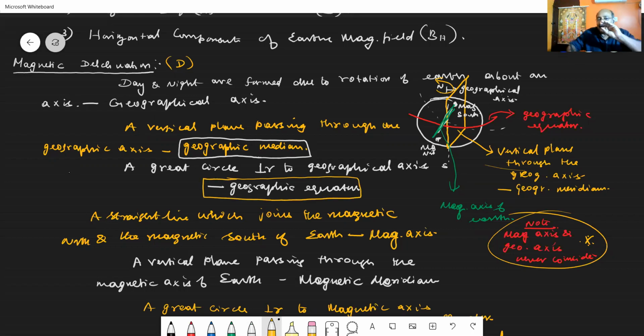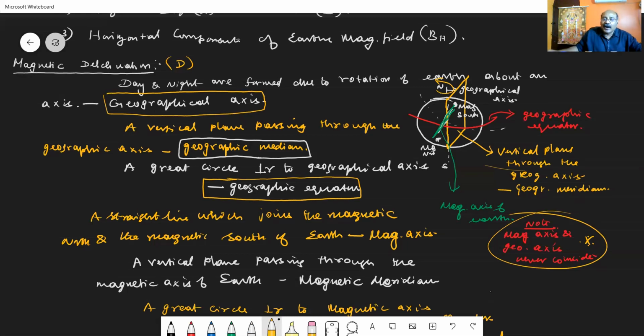So we have defined three concepts. One is the geographical axis. The geographical axis is the axis along which the Earth is rotating. A vertical plane passing through the geographical axis is called the geographical meridian. And a great circle drawn perpendicular to the geographical axis is called the geographical equator.